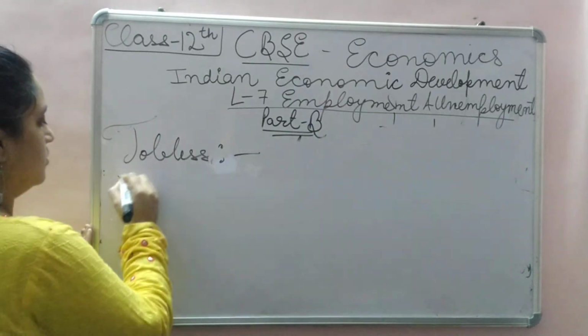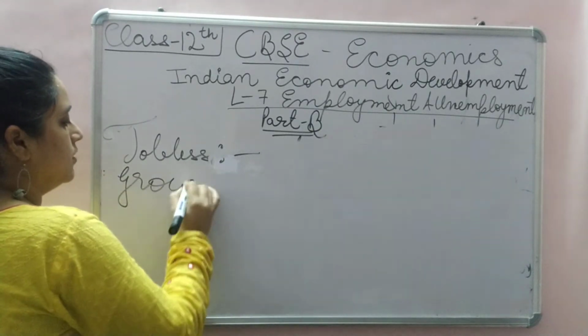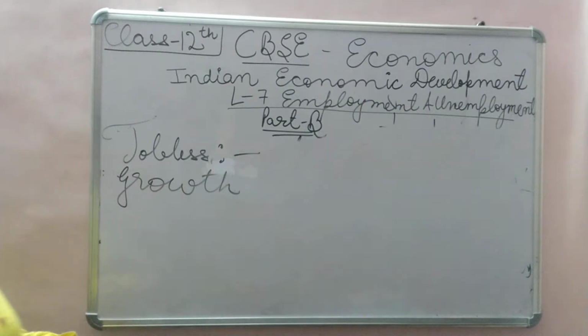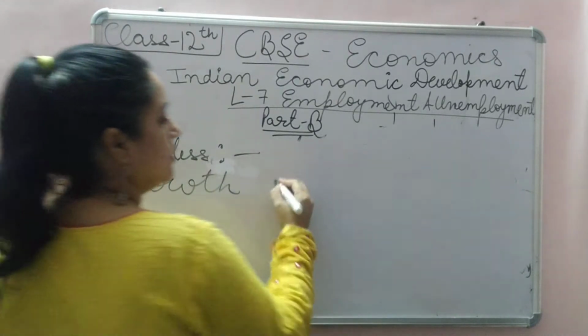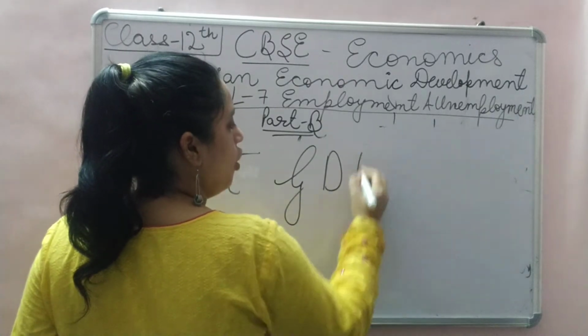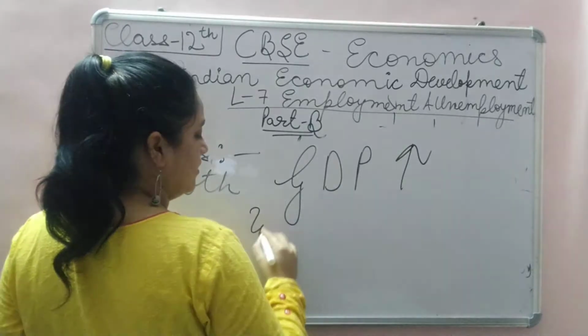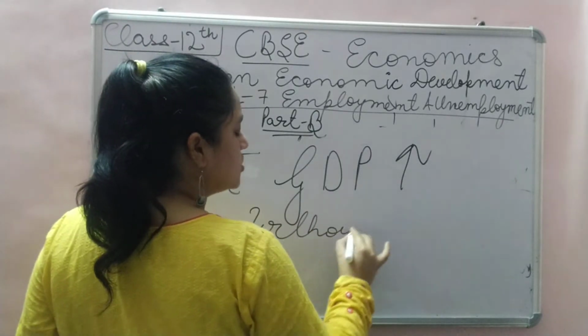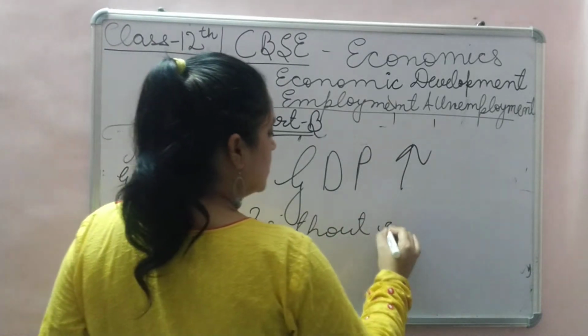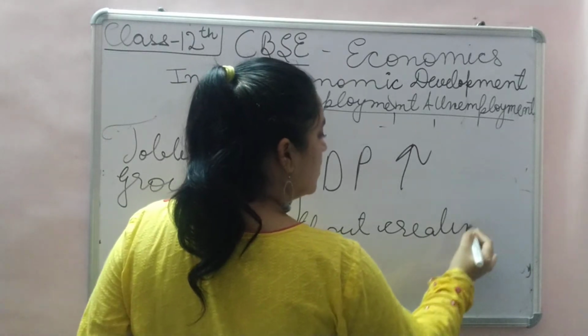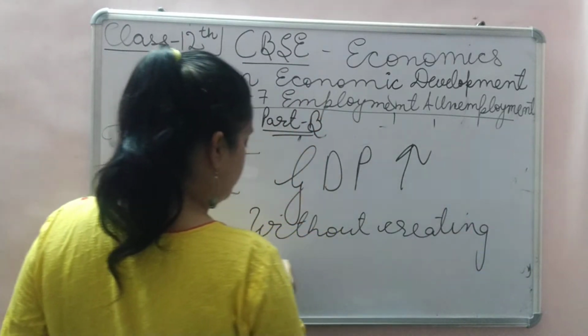Jobless growth. It is a phenomenon when the GDP of the country is increasing without creating employment.